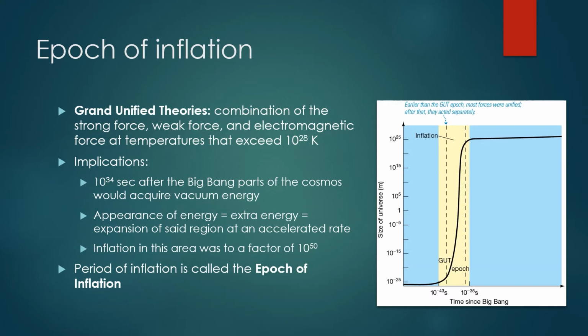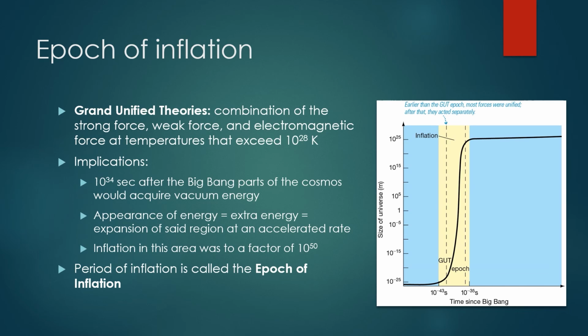In the 1970s and 80s, theoretical physicists succeeded in combining the strong force, weak force, and electromagnetic forces, creating a superforce. The general prediction of the grand unified theories that describe this superforce is that the three forces are unified and indistinguishable from each other only at enormously high energies, basically temperatures exceeding 10 to the 28th Kelvin. Otherwise, the superforce will split.